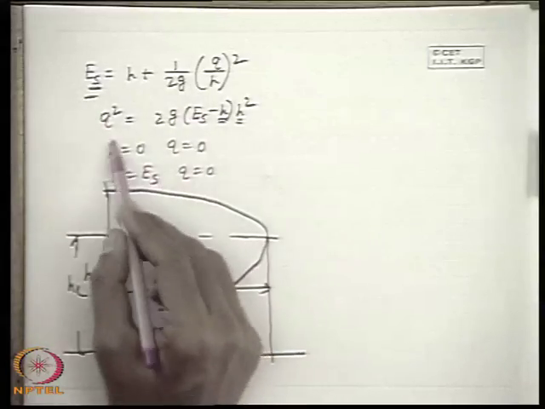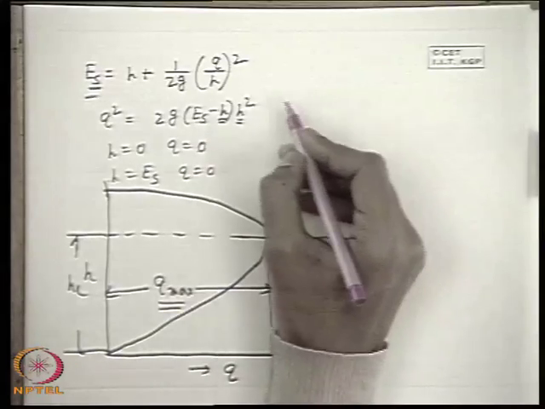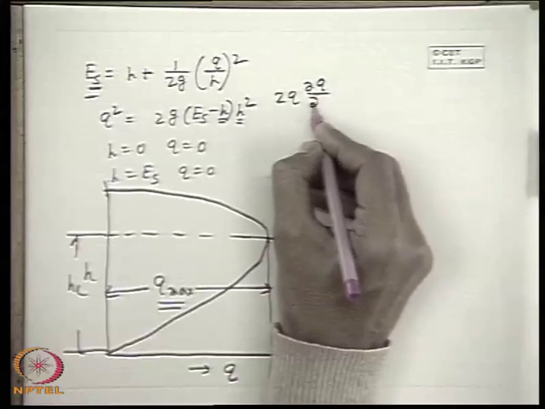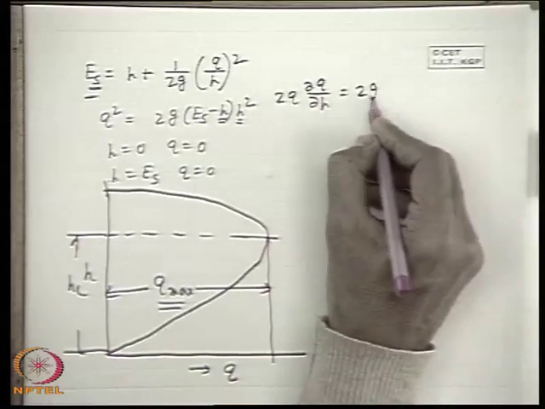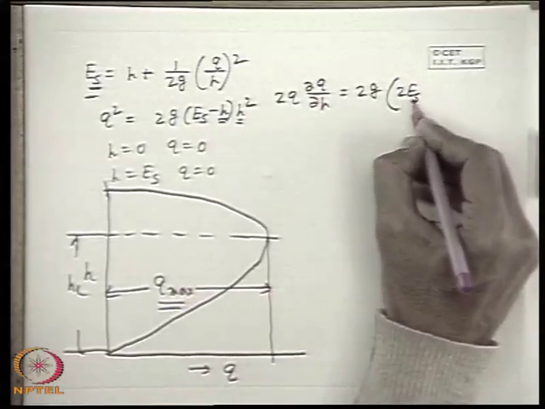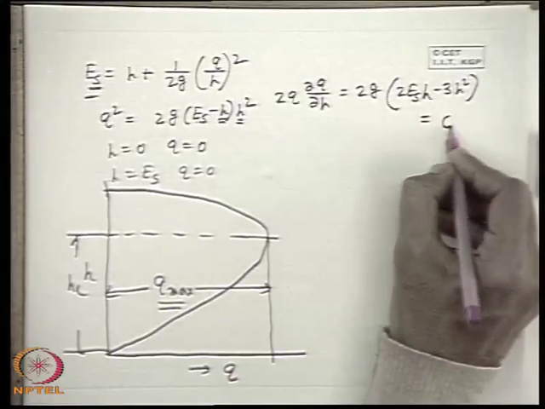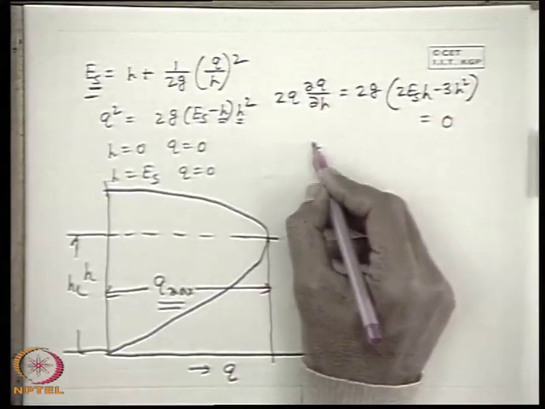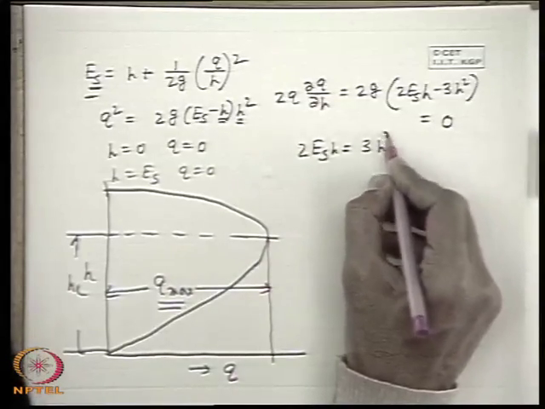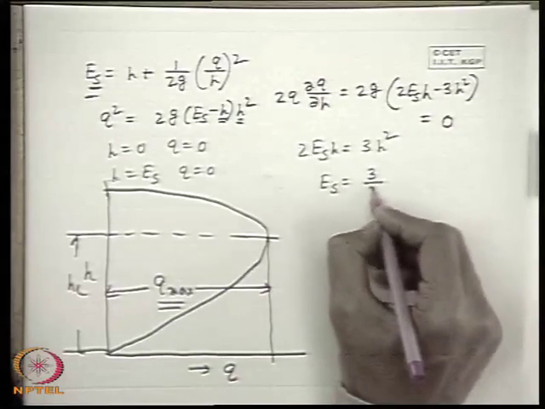How to find out? We differentiate this expression with respect to H. That means if we differentiate this expression with respect to H for a given Es, that is the specific energy, we get 2Q ∂Q/∂H is equal to 2g times the differentiation of 2 Es H minus H cube, that is 2 Es H minus 3H square, and that is set to 0. Which means 2 Es H is equal to 3H square. So we get Es is equal to 3 by 2 H.